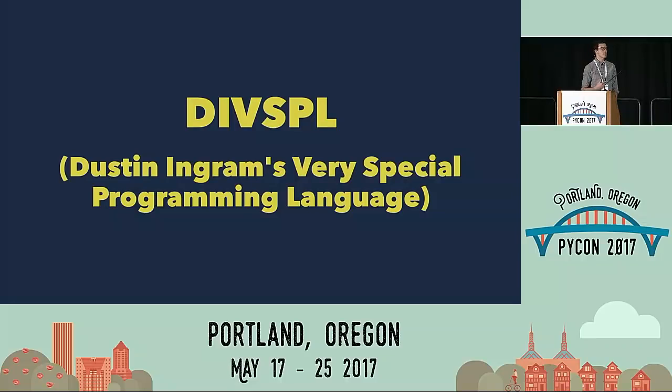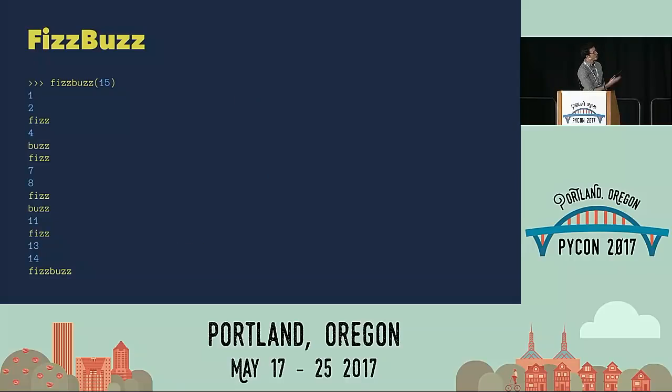Since it's my own language, I can make the syntax basic FizzBuzz right here. And this would have totally sufficed, right? You run this, and you get 1, 2, fizz, 4, buzz, et cetera, et cetera.